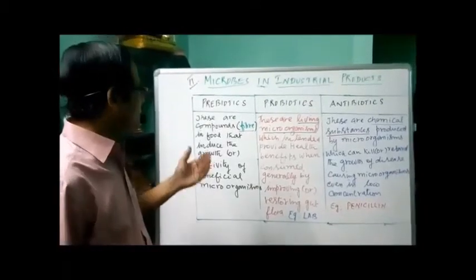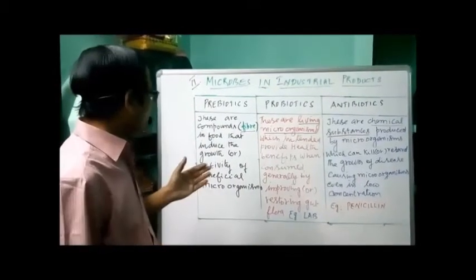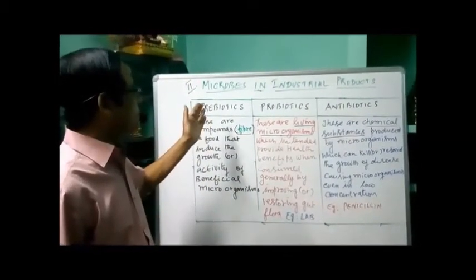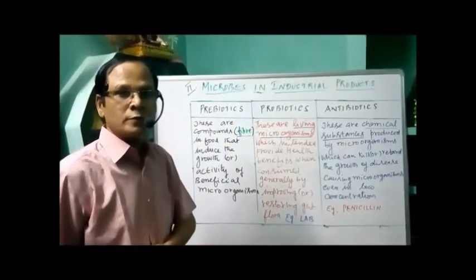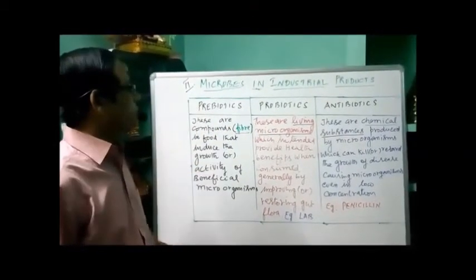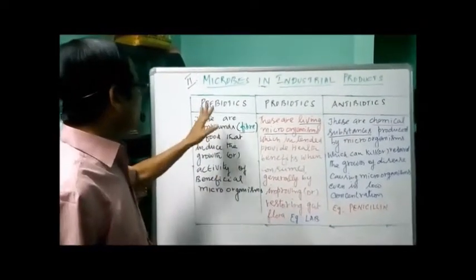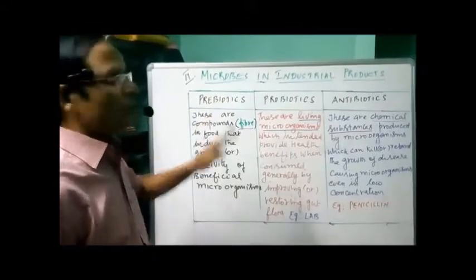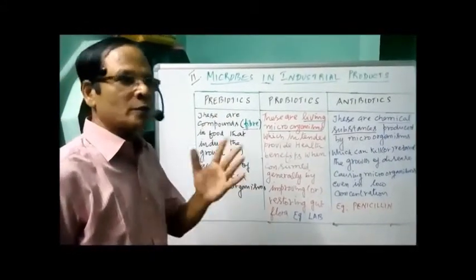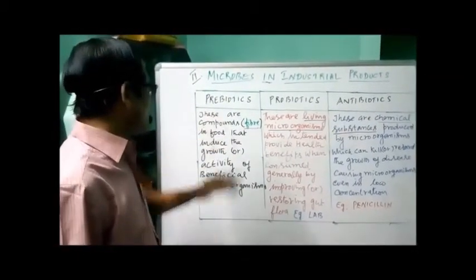Before starting the industrial products, we have to make the differences between these three words: prebiotics, probiotics, antibiotics. Now what do you mean by prebiotics? These are compounds, particularly the cellulosic fiber, normally found in food.